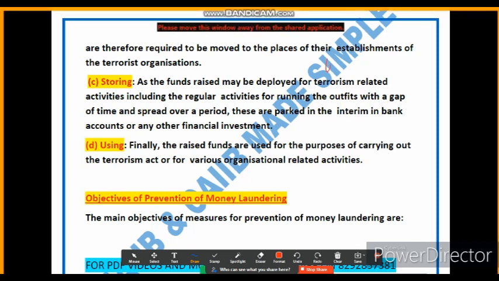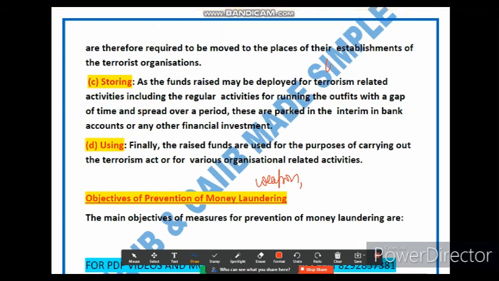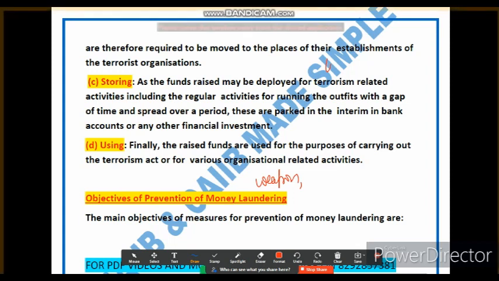They may use the funds to purchase weapons, right? They may use the funds for propaganda efforts, for recruitment and training of members, planning and executing attacks, and maintaining safe houses and infrastructure. These funds are utilized to enable and sustain the operation of terrorist activity. For instance, the raised funds might be used to buy explosives or firearms, pay salaries to the members, or fund propaganda.